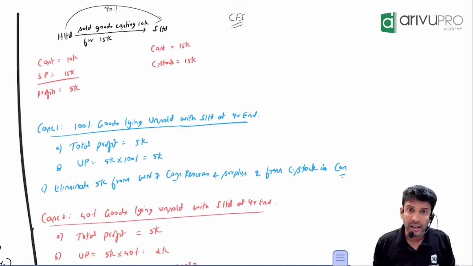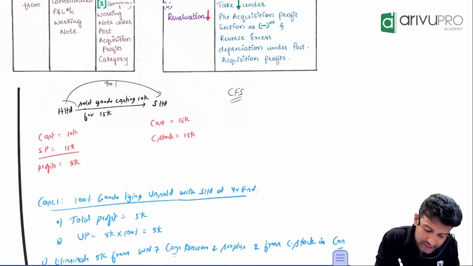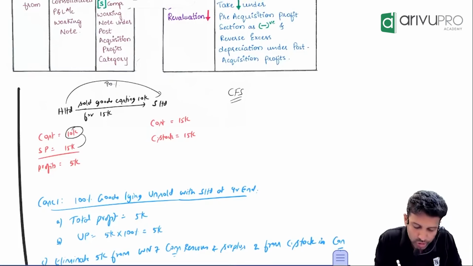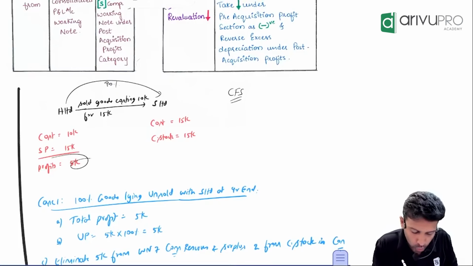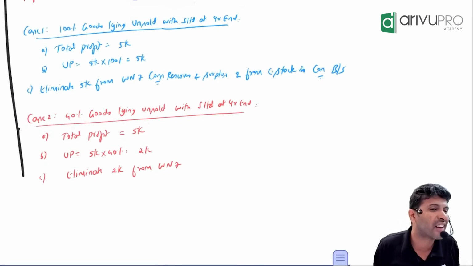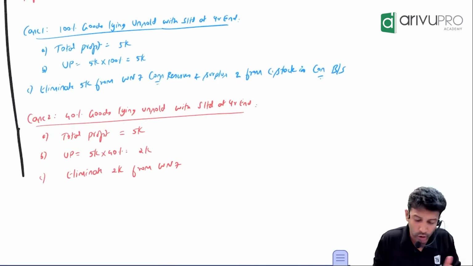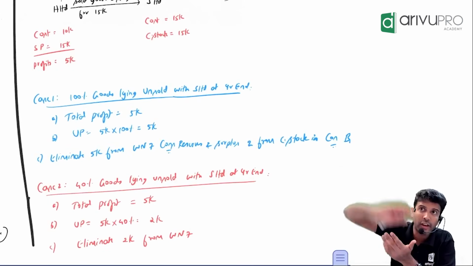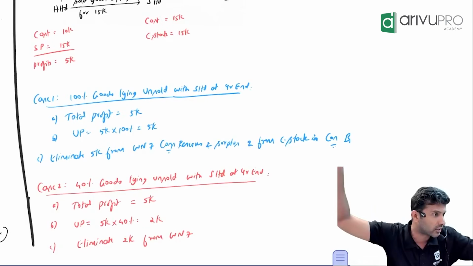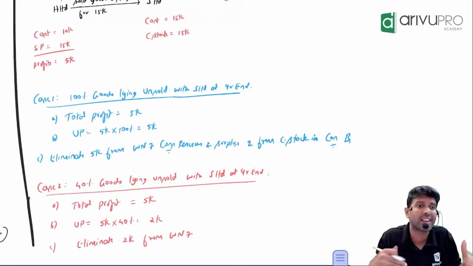Now you tell me how much is the total profit which H Limited made through this transaction? 10,000 worth of goods, they sold it for 15,000. So the total profit made is what? 5,000. But is the entire 5,000 unrealized? No. S Limited has already sold 60% of the goods to outsiders. So is that unrealized or realized?